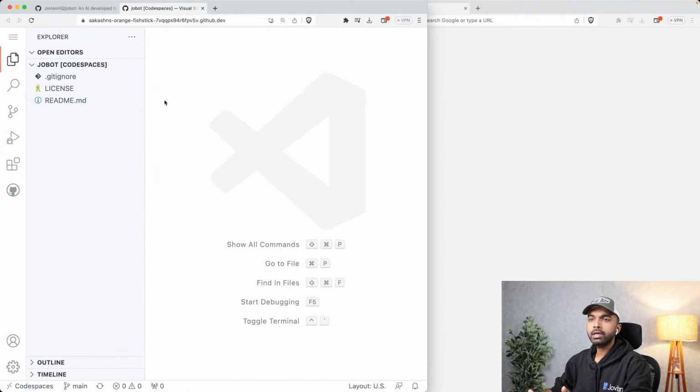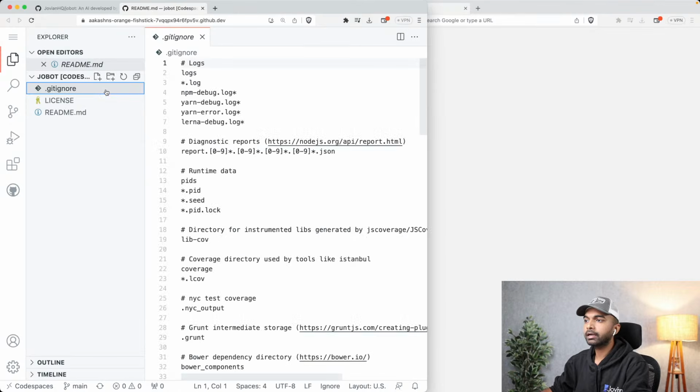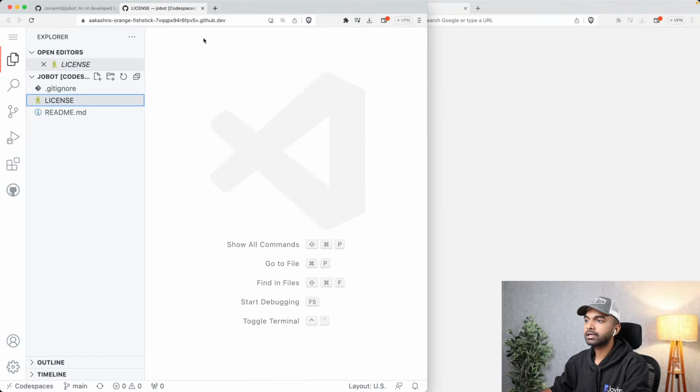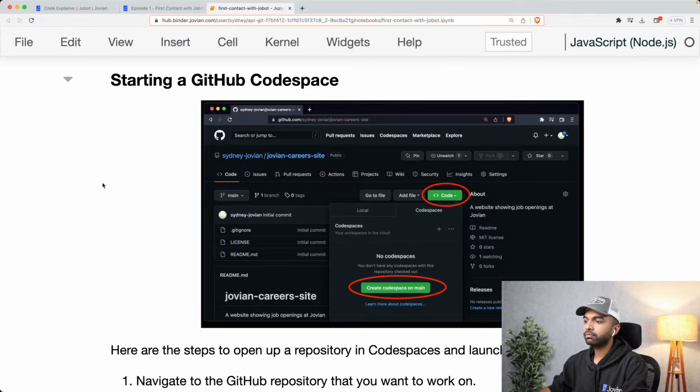All right, so now we have GitHub Codespaces. You can see that the README file that we had created is present here. The gitignore file is present. The license file is present. But of course, we want to create a web application. So that's what we're going to do next.